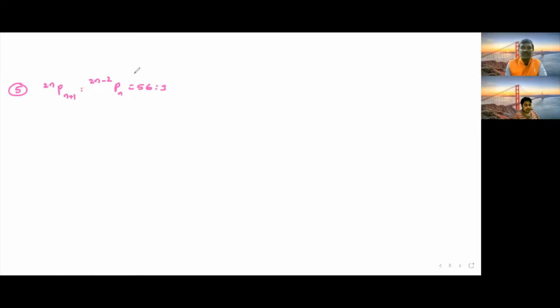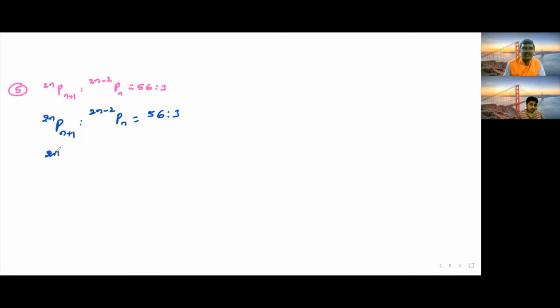Okay, one minute. Now if we come to the next question. Here, given that 2nP(n+1) is to (2n-2)Pn is equal to 56 is to 3. A ratio is nothing but division only.